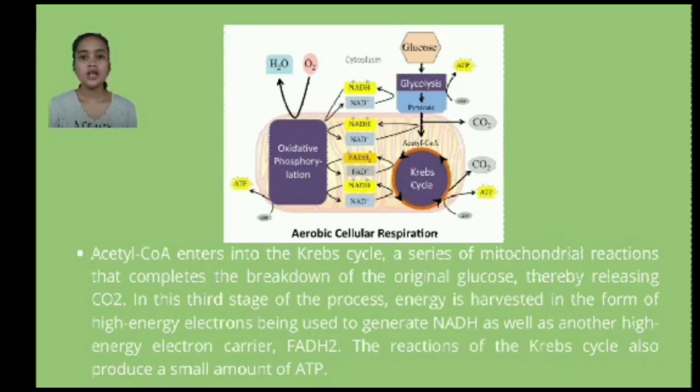In this third stage of the process, energy is harvested in the form of high-energy electrons being used to generate NADH as well as another high-energy electron carrier, FADH2. The reactions of the Krebs cycle also produce a small amount of ATP. So glycolysis takes place in the cytoplasm, while pyruvate oxidation takes place in the mitochondria, while the Krebs cycle takes place in the mitochondrial matrix.